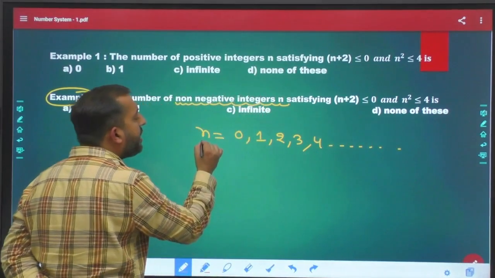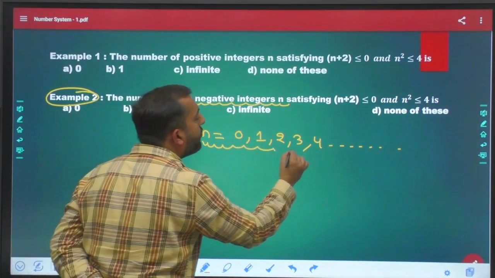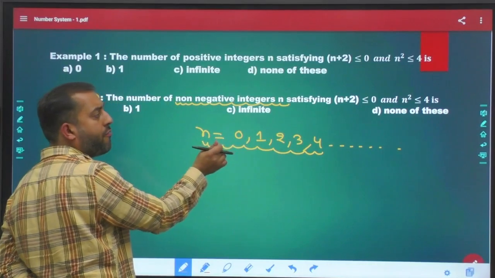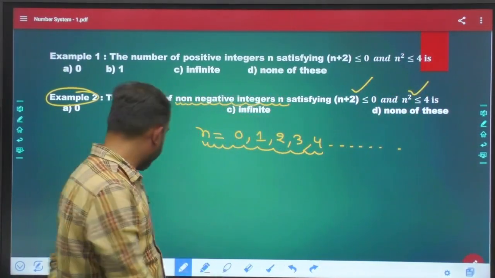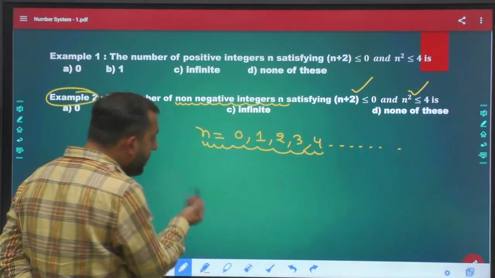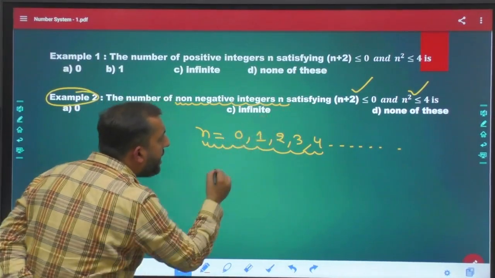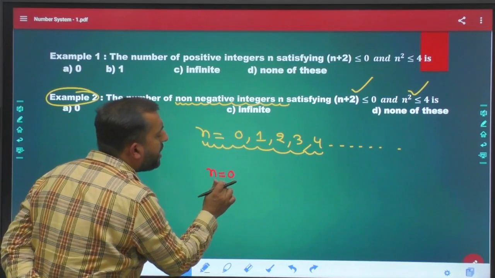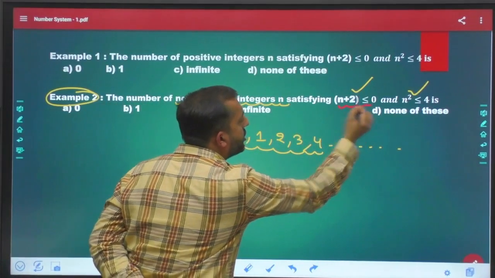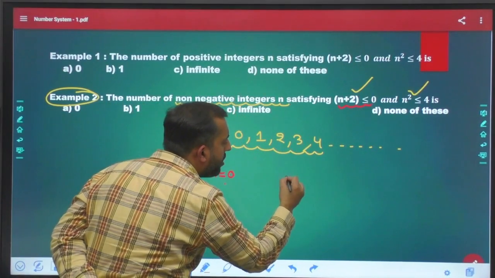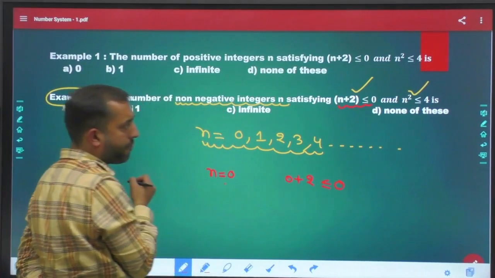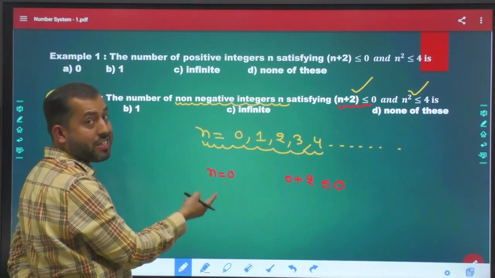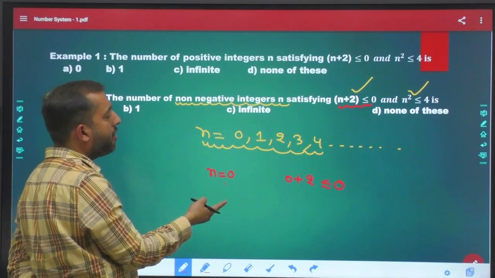Now, let us check which value out of these will satisfy these two conditions simultaneously. If you put n equal to 0 in the first condition, it will become 0 plus 2 less than or equal to 0, which is not satisfied.